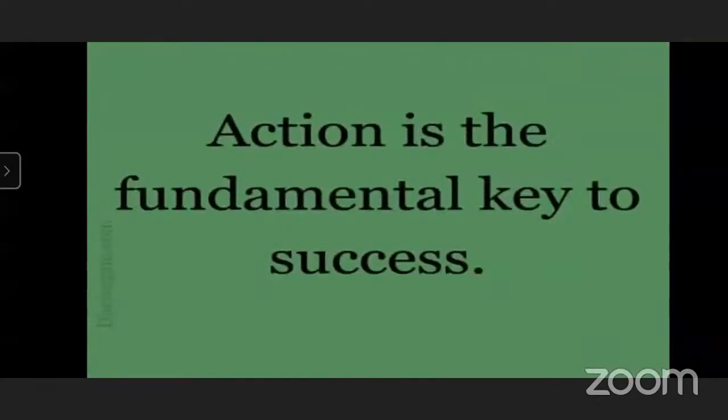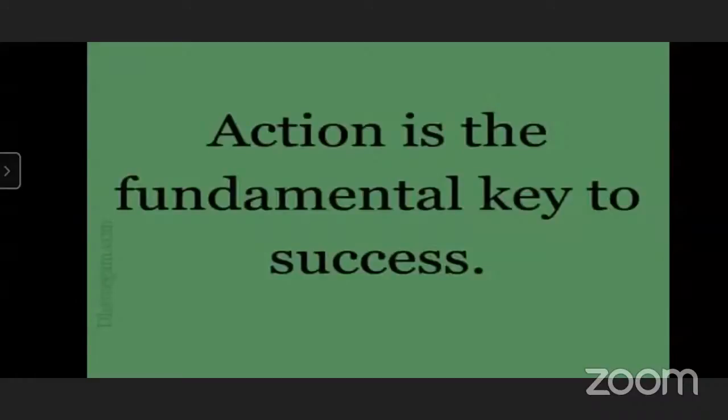And we will start our today's lesson with a good thought. Anyone from you, please read this thought. Action is the fundamental key to success. Yes, action is the fundamental key to success. Only reading a good thought is not enough. We have to implement these good thoughts into action. Only then will we be successful in our life. So that's why it is said action is the fundamental key to success. This is the meaning of the thought. Do you understand?